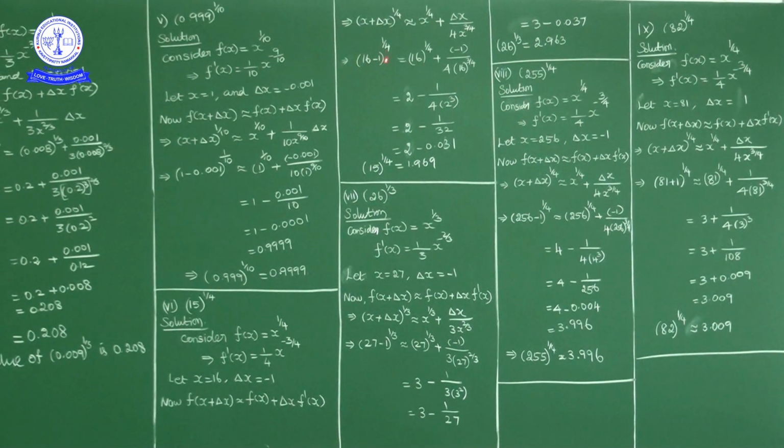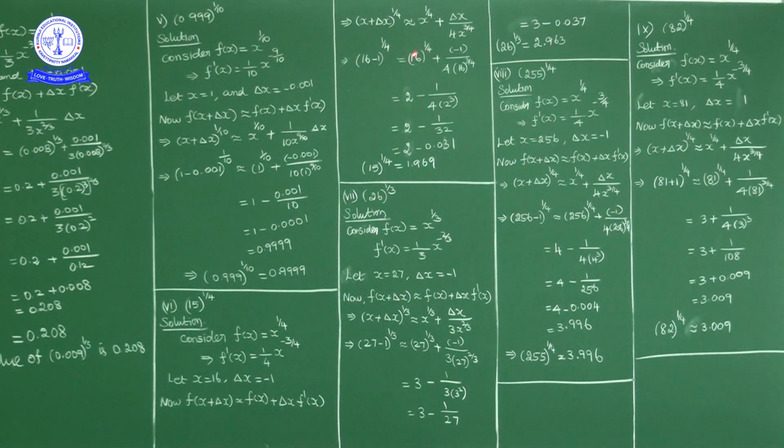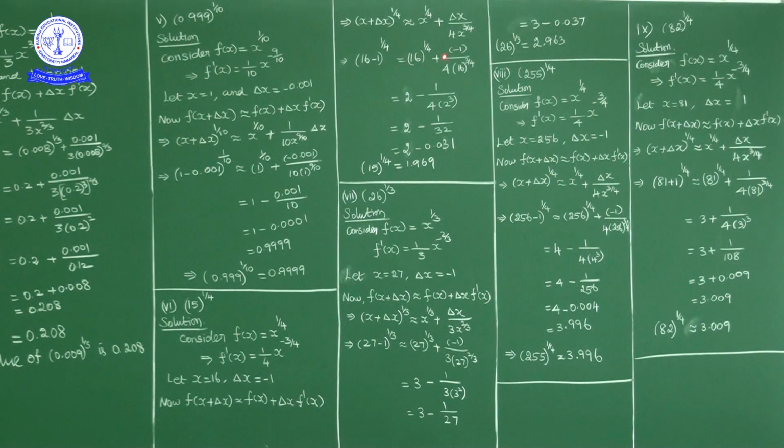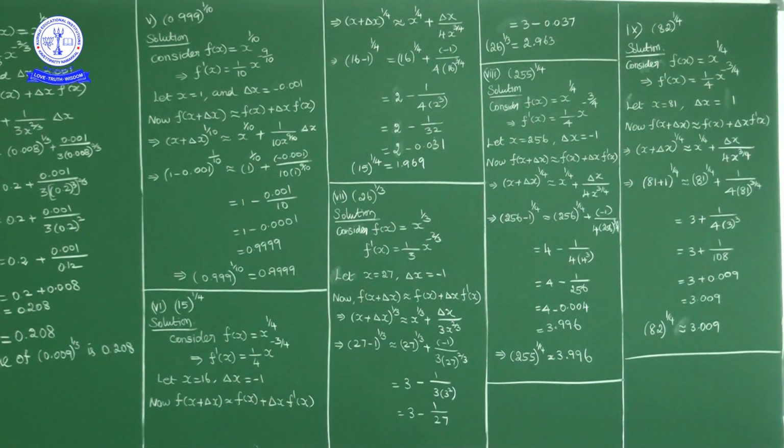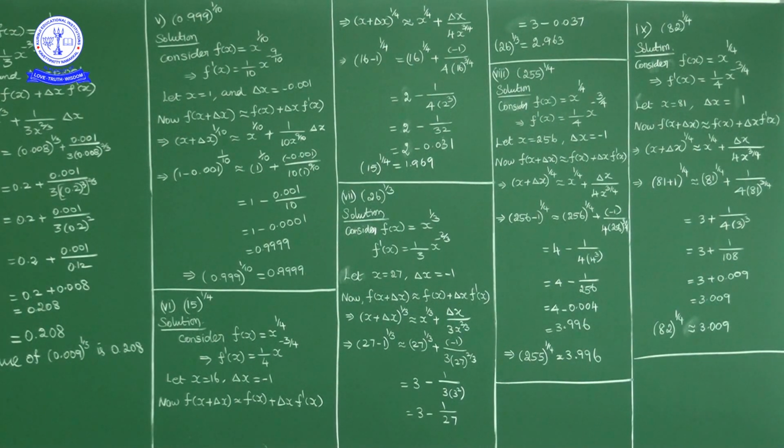So 16 minus 1 power 1 by 4 is equivalent to 16 power 1 by 4 plus minus 1 upon 4 into 16 power 3 by 4. Okay. So after simplification, 15 power 1 by 4 is approximately 1.969. So the approximate value of 15 power 1 by 4 is 1.969. Okay. Next question, 26 power 1 by 3.